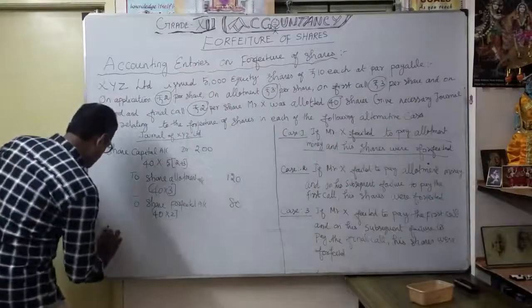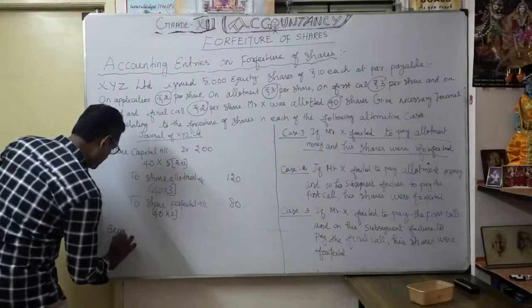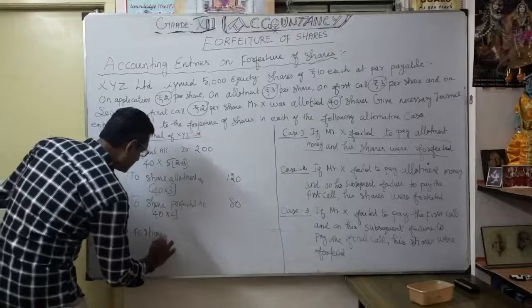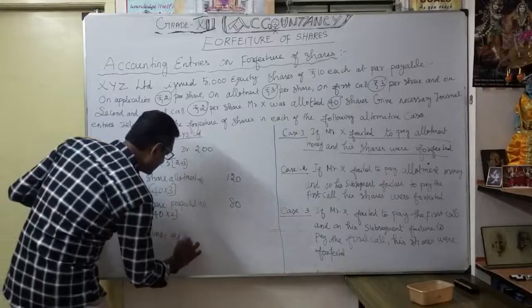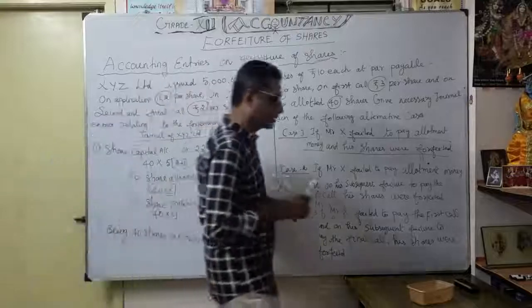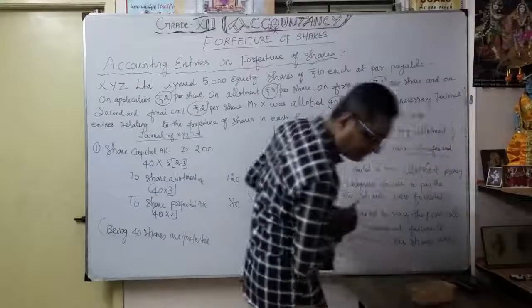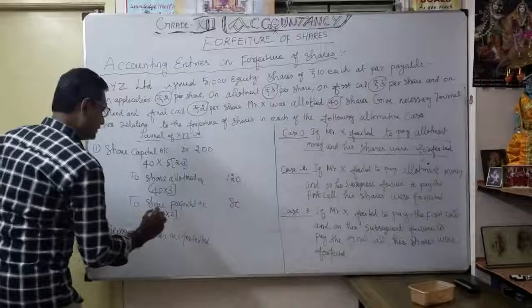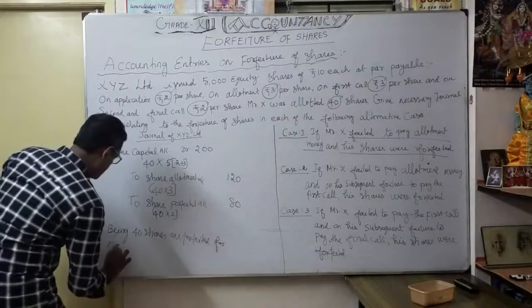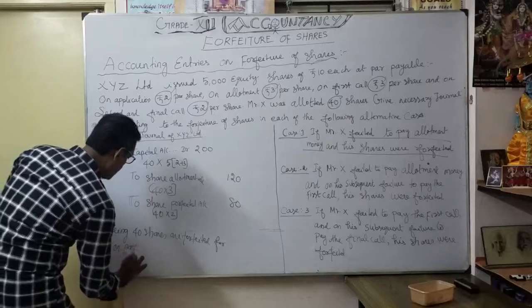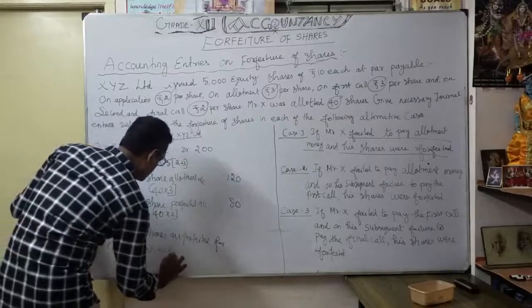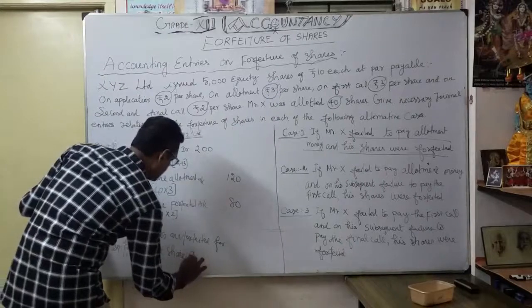Being 40 shares are forfeited for non-payment of share allotment money.